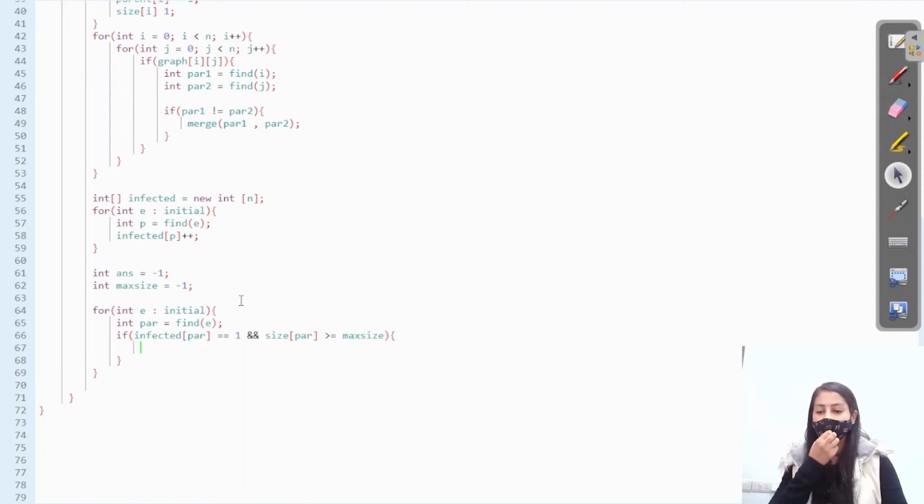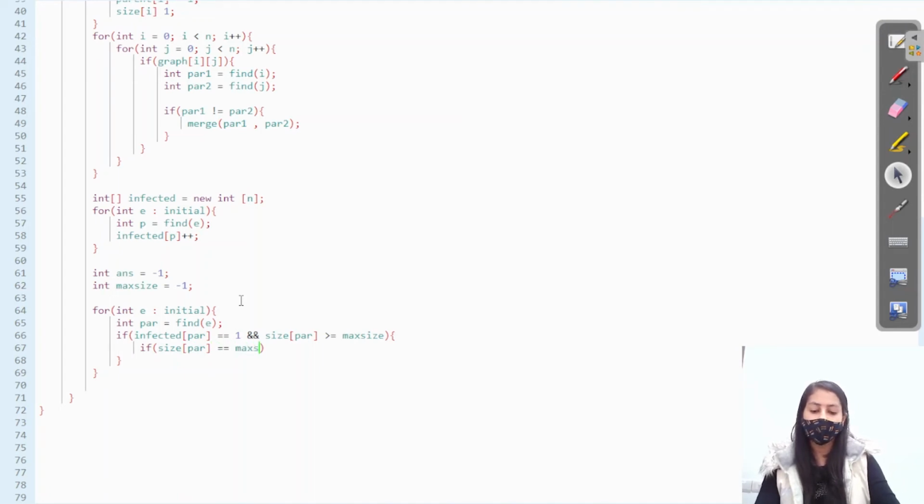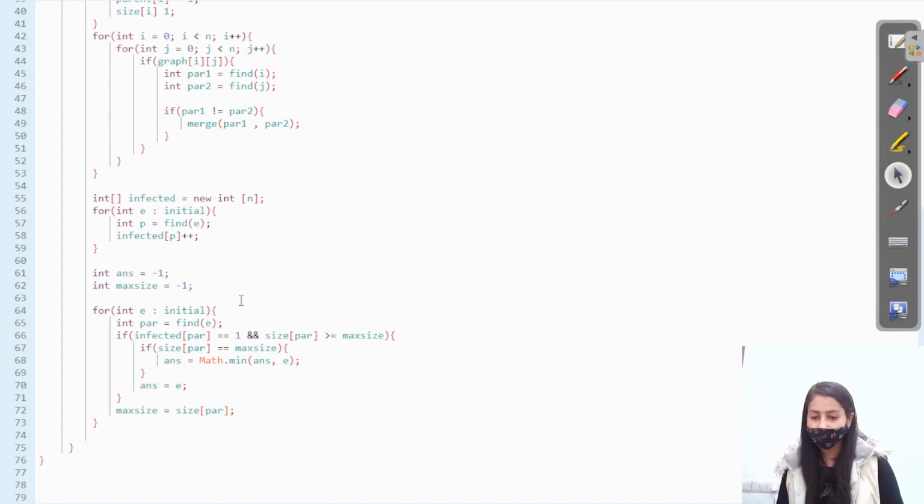Now there is one more condition: if the size is equal to the max size, then we are told that we have to select the minimum value. So the answer will be the minimum of our answer and the node, right? Otherwise the answer is the node. Now update our max size to the size of the group, right? So this is done.